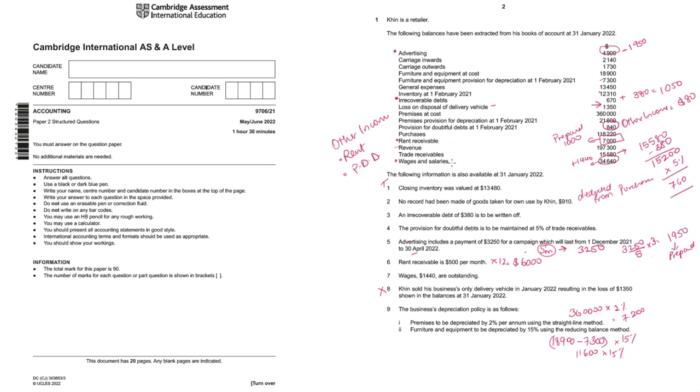Then you will deduct all the expenses. Okay, in the trading account, I missed out on carriage inward. This will also be added to purchases to arrive at the cost of sales. All other expenses like carriage outward, advertising, general expenses, irrecoverable debts, loss on disposal, and then we have wages and salaries, and then two items of depreciation. All this will be recorded under expenses. You take the total of expenses and then you get your net profit.